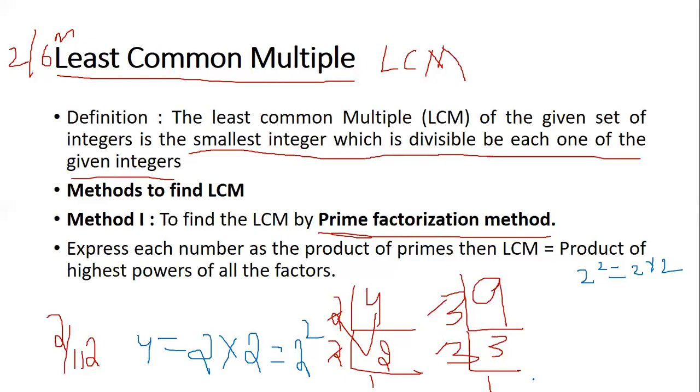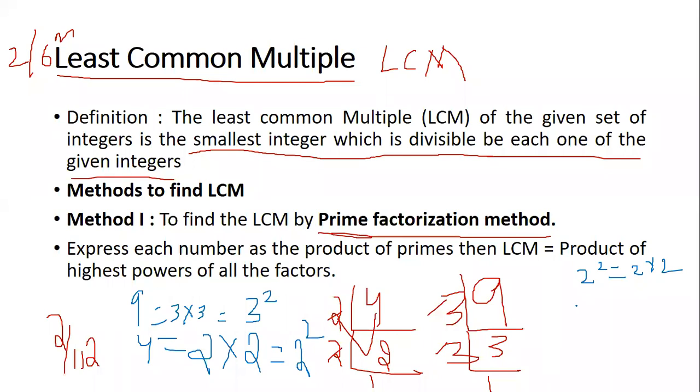I'm repeating it again. The number 4, I can write as 2 into 2. Now this 2 into 2, I can also write as 2 square. Now let us do the same thing for 9. 9, I can write as 3 into 3. This 3 into 3, I can write as 3 square also.